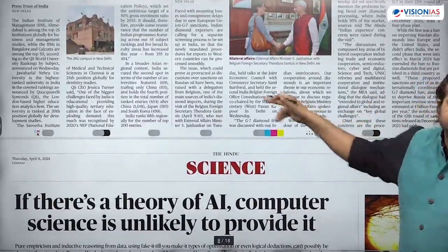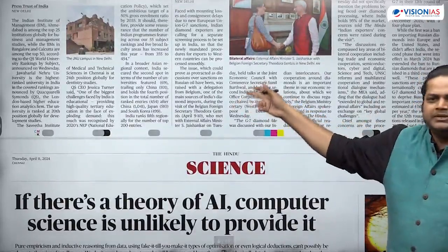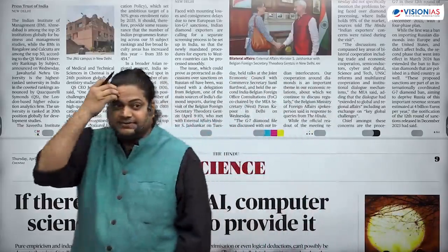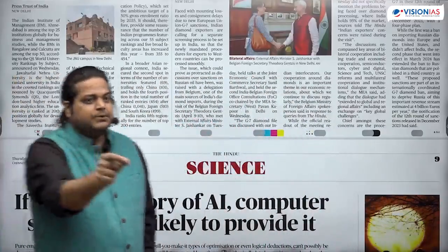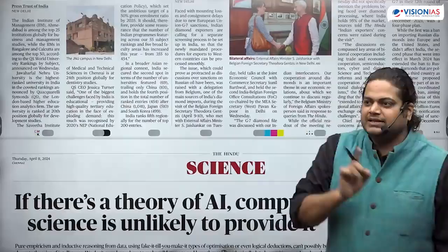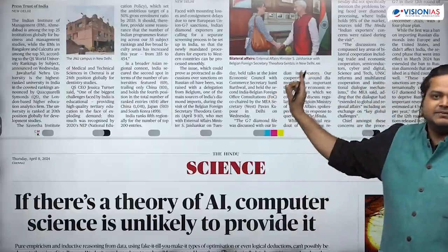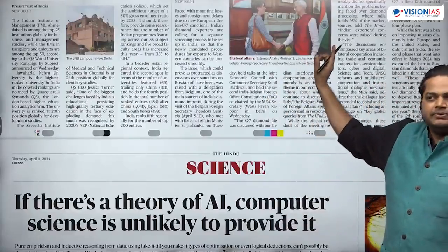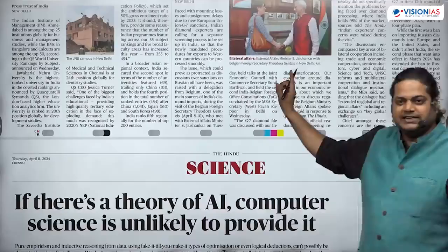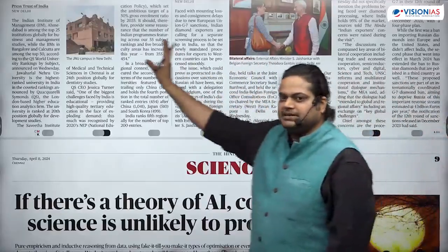Who published it? That is also important. Sometimes, every year, UPSC asks this way: this report is published by which organization. Like World Bank, IMF, ILO, they publish many reports, and UPSC asks this way, this report is published by whom.